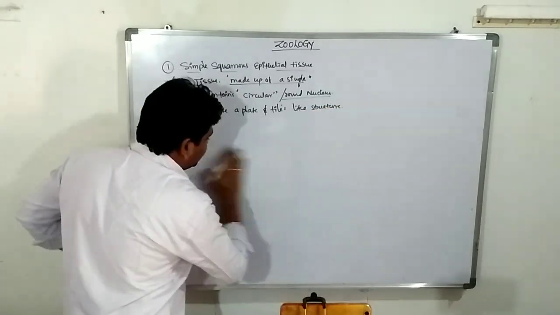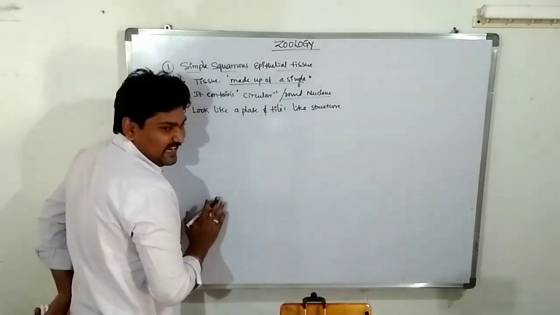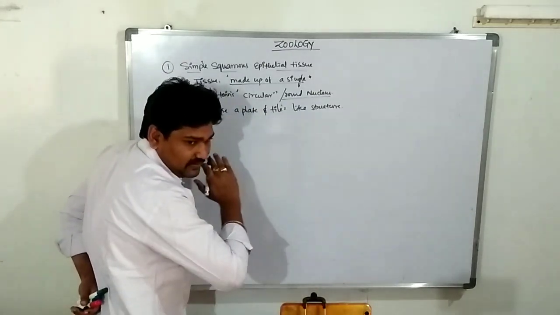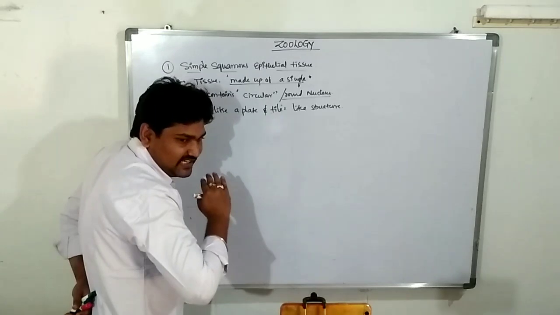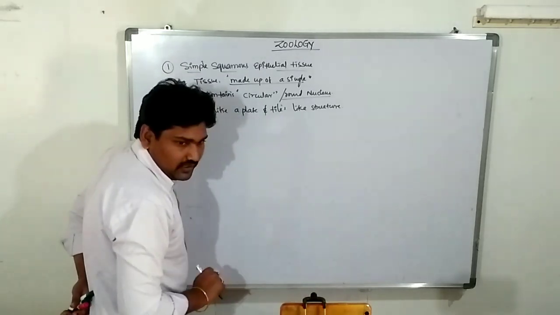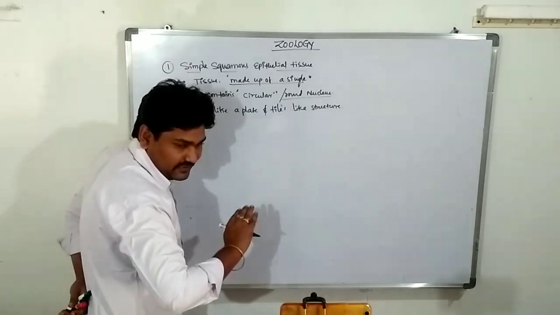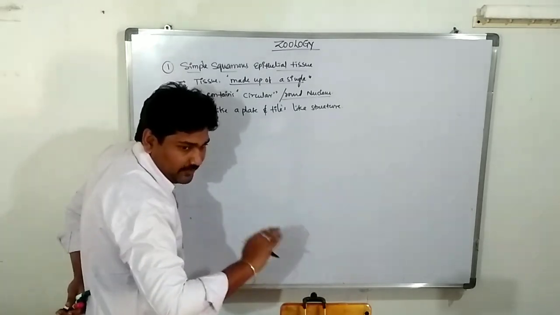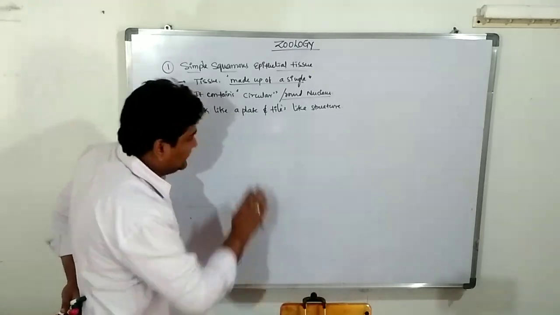Where does it look like this? It spreads on the surface of the body or the surface of particular organs. It is arranged like tiles on the floor of a house. We arrange a number of tiles in a particular order like that.